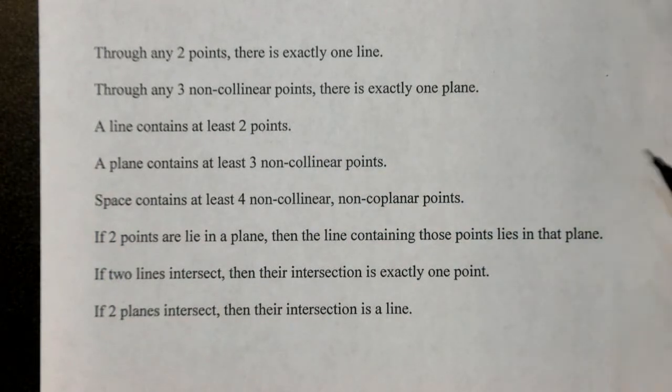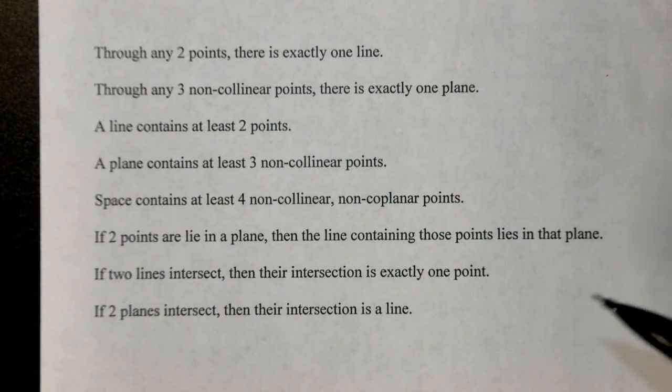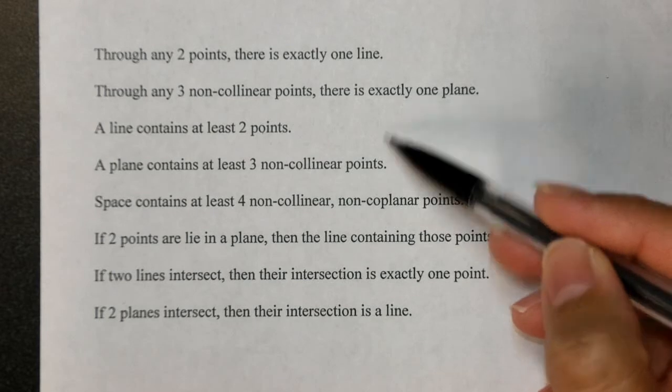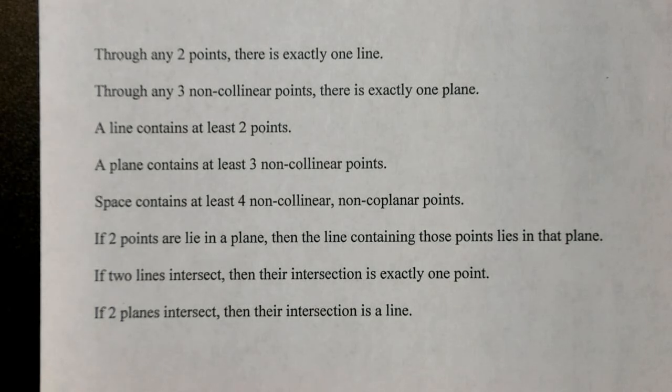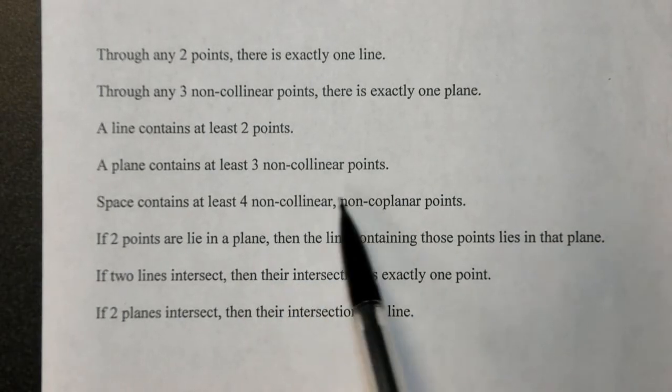A plane contains at least 3 non-collinear points. Space contains at least 4 non-collinear, non-coplanar points. So think of students in a classroom, 4 non-collinear, non-coplanar.